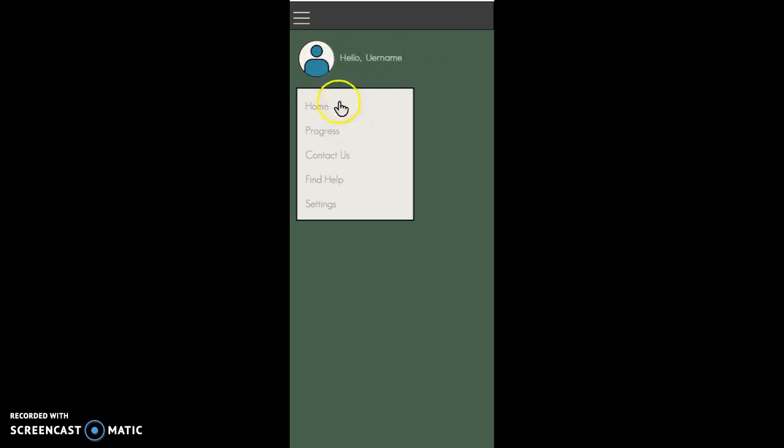Essentially, it's going to have your little icon where you can upload a picture of yourself. And then it's going to say hello, so-and-so. And then it's going to have a home, a progress, a contact us, a find help, and a settings button. Progress is going to be about when you pick your emotional status. It's going to show how much you've been picking a certain emotion throughout the entire month, so that way you can track your progress.